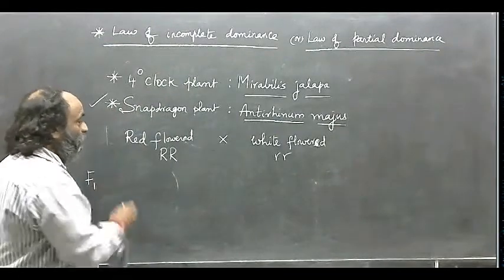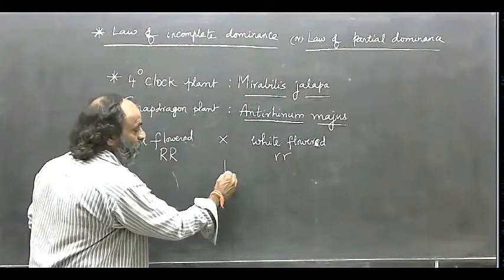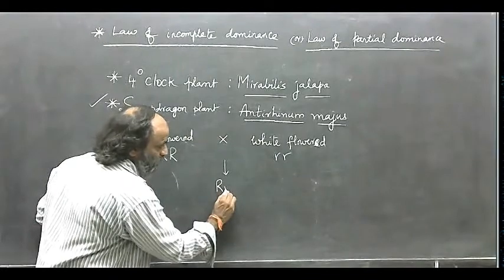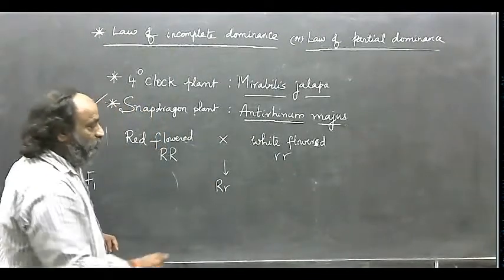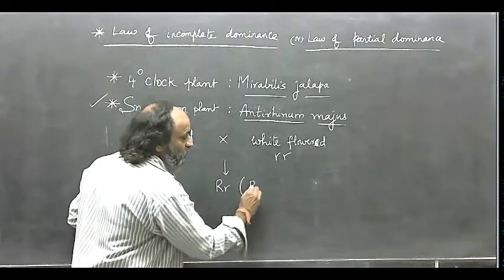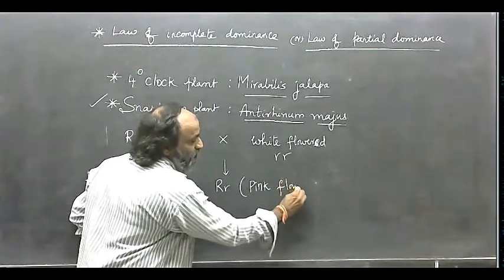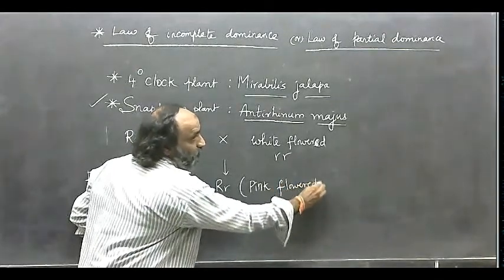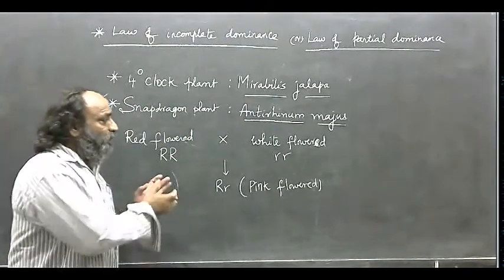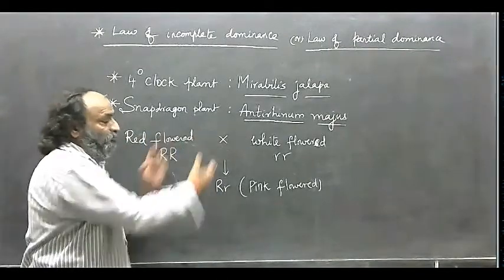The offspring of F1 generation is heterozygous, of course, capital R, small r, but it is pink flower. We happen to find the pink flower character which is not in the parental generation.